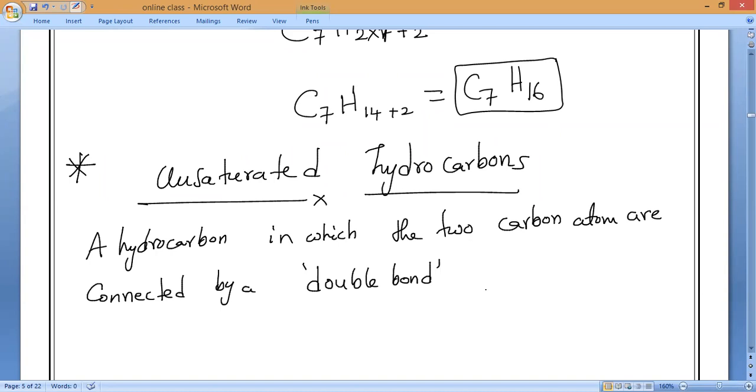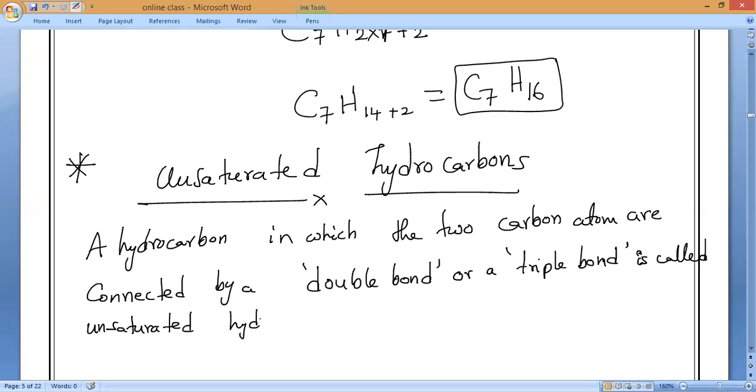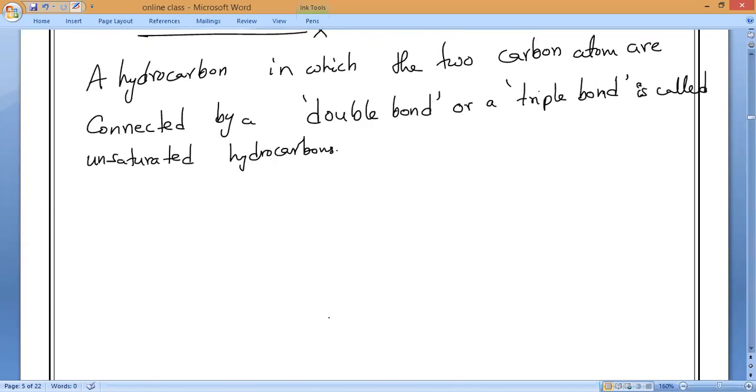One pair of electrons or two pairs of electrons? Two pairs of electrons. Or a triple bond. Triple bond means how many electrons? Triple bond, 3 pairs of electrons. Hydrocarbons with a double or triple bond are called unsaturated hydrocarbons. All of you should remember this. Are you understanding, everybody? Clear?